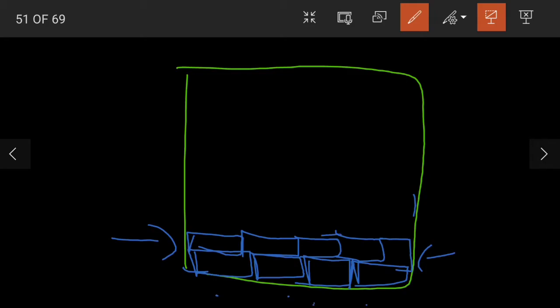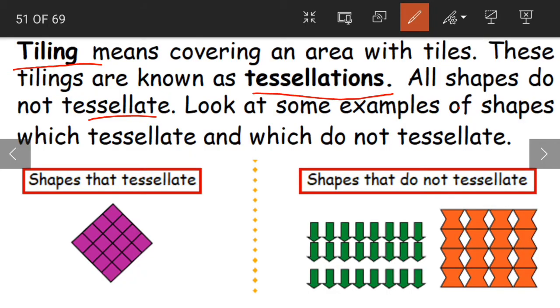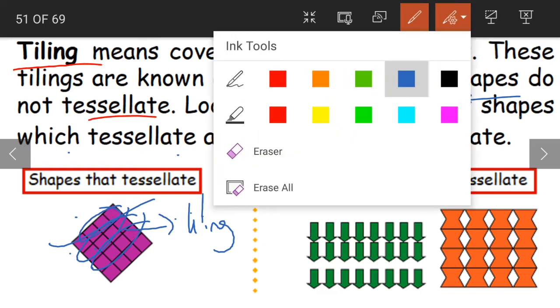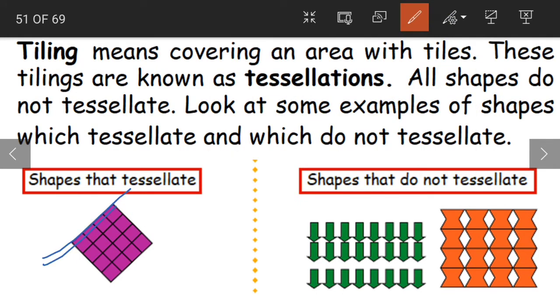And what are they saying? All shapes do not tessellate. Look at some examples of shapes which tessellate and which do not tessellate. If we take these squares for example, you see here we can arrange these squares such that there is no gap in between them. That is nothing but these are tiling shapes. Just now we have learned, right, when the shapes fit each other without leaving any gaps, they are called tiling shapes. So as they are tiling shapes, we use them for tiling. Yes or no, children? So this is an example of a shape which tessellates.